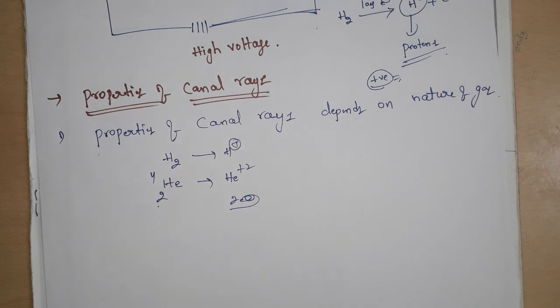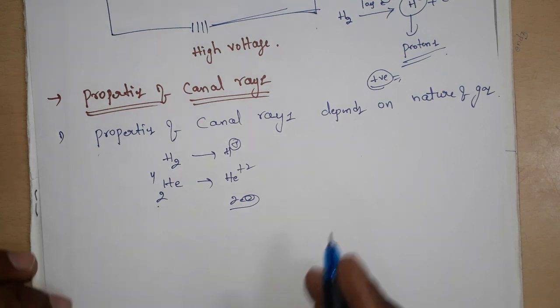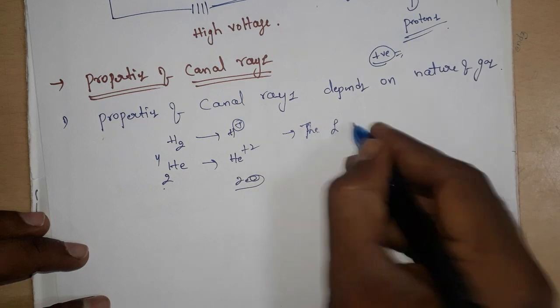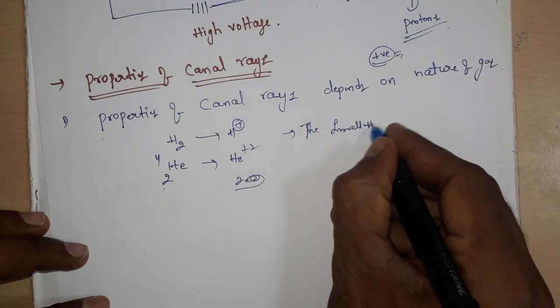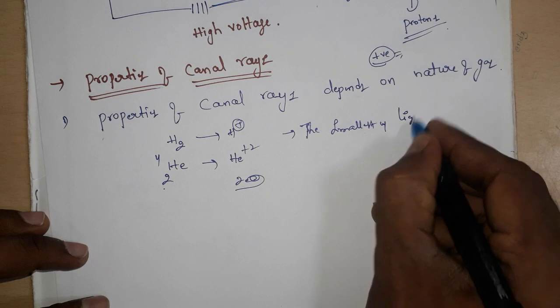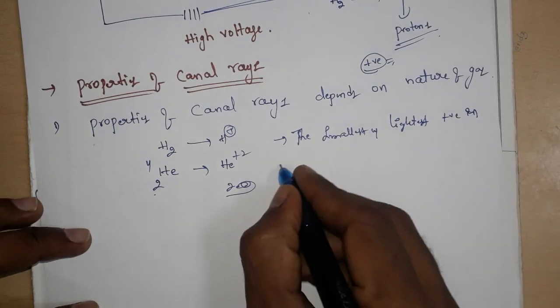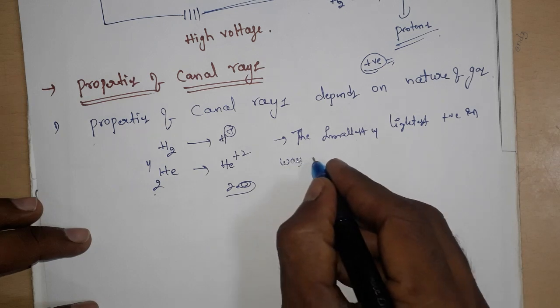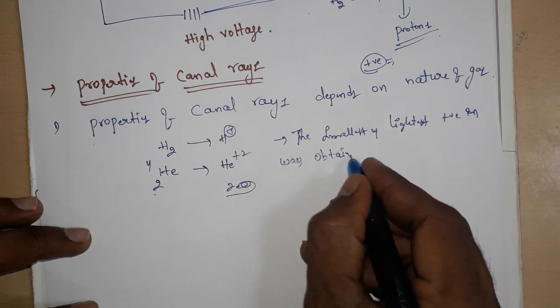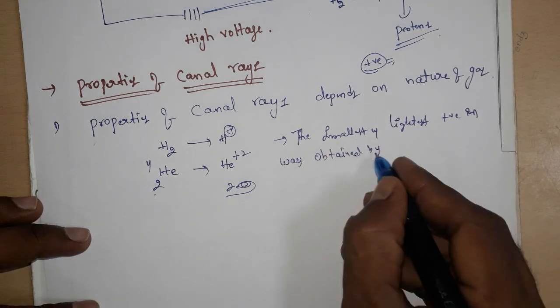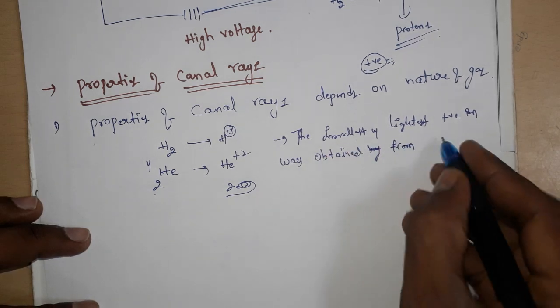Next, the smallest and lightest positive ion was obtained from H2 gas.